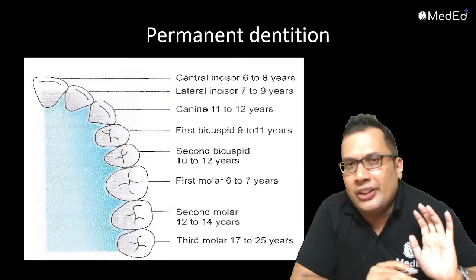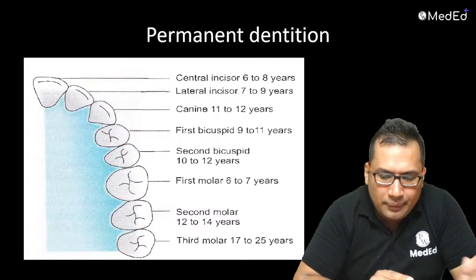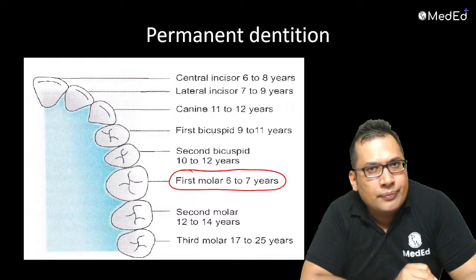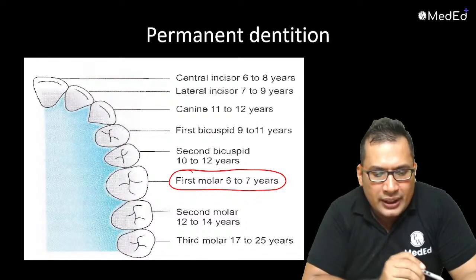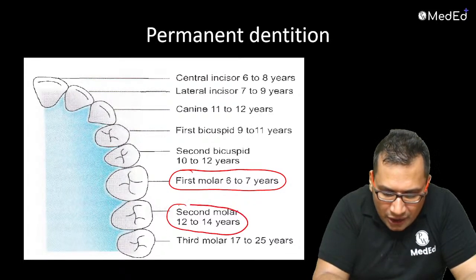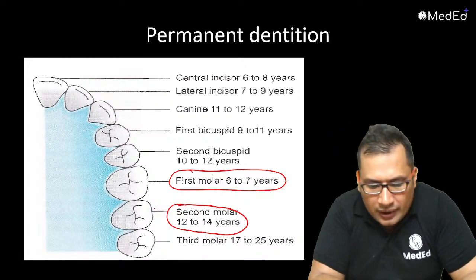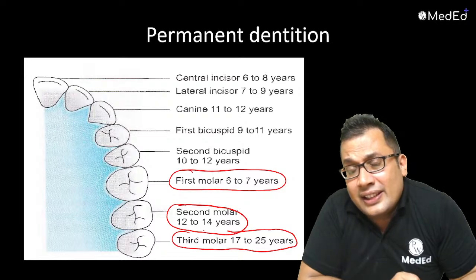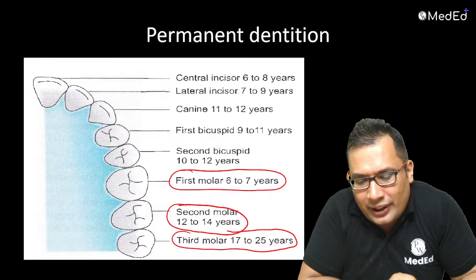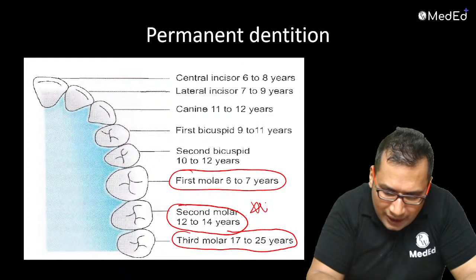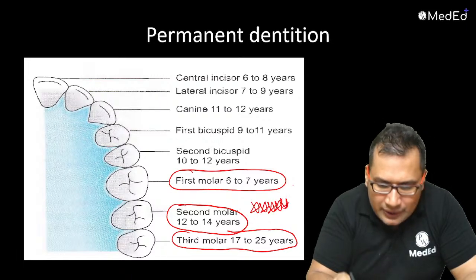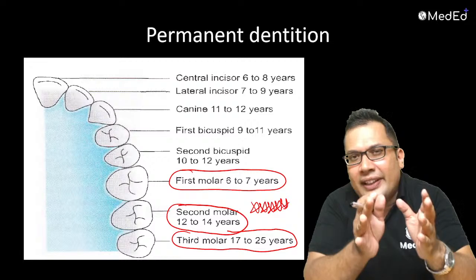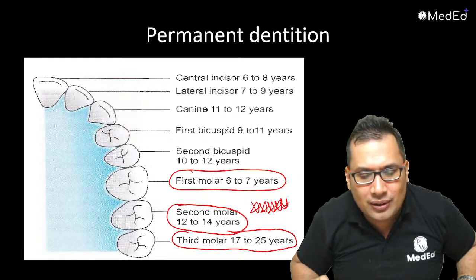Next, permanent dentition. First molar 6 to 7 years. Second molar 12 to 14 years. Third molar 17 to 25 years. One easy way to remember: 6 threes are 18, that is 17 to 25. So first molar 6 years, 6 twos are 12 for the second molar, and 6 threes are 18, that is 17 to 25, for the third molar.